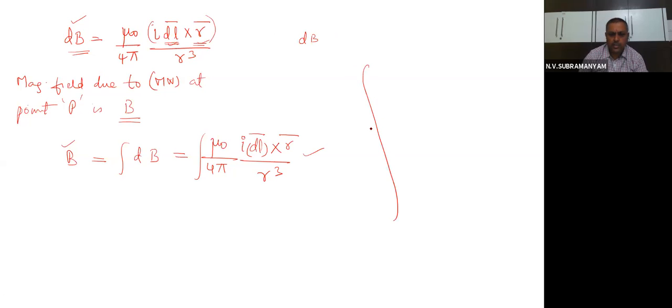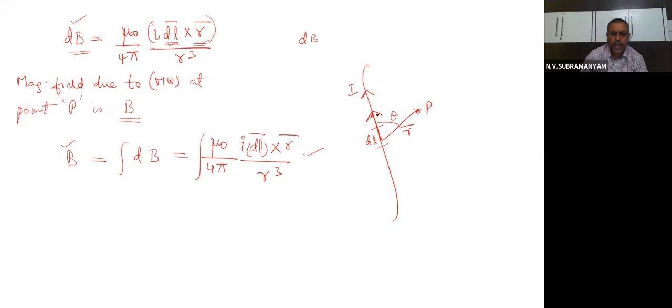You know that the dl is like this, and the current is flowing like this. So in the direction of current, imagine a tangent drawn to the element dl. And this is r bar, and this is the angle theta at this point.